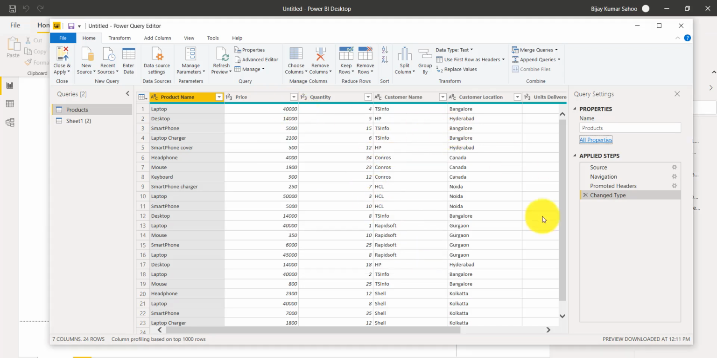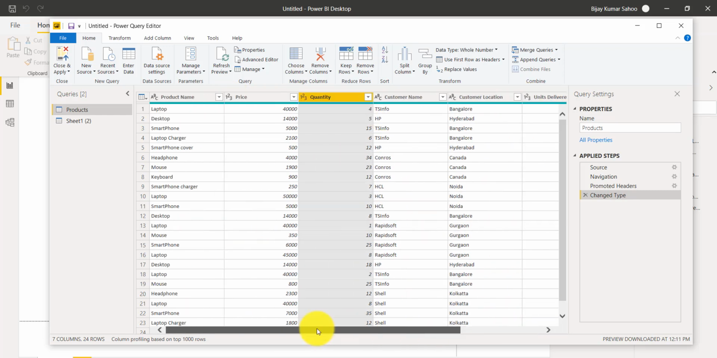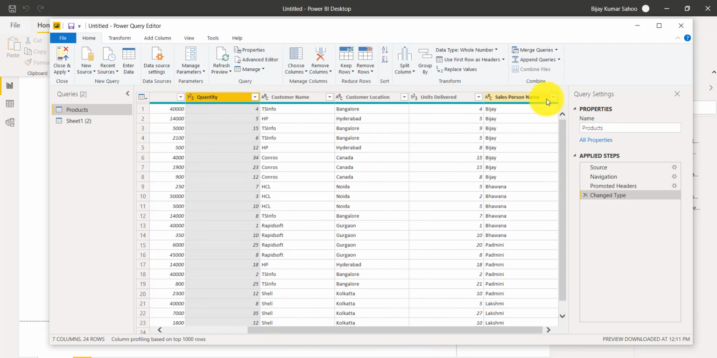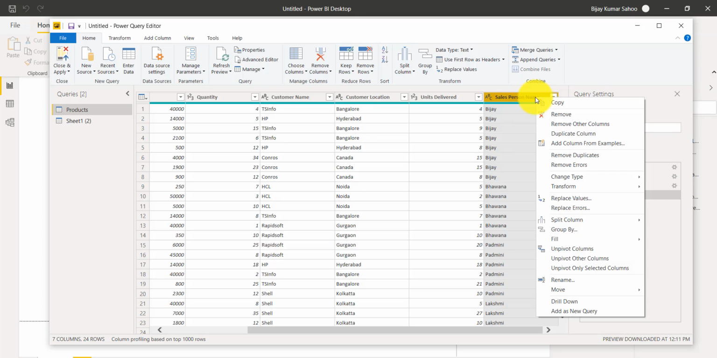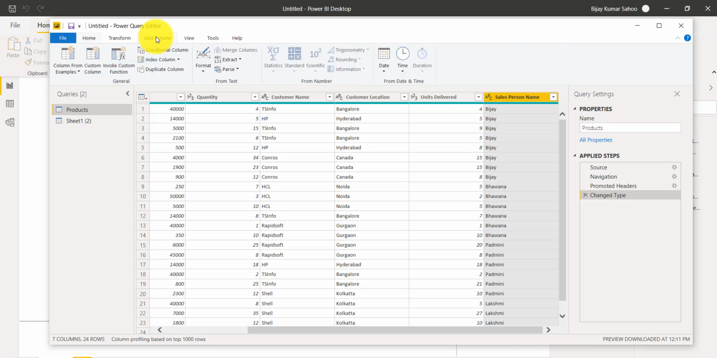Now the other one is, let's say, the quantity is already a whole number, price is a whole number, customer name is a whole number. Let me add a new column here. So I'll right click here. You can see here you can remove a column or you can add a column from here. But if you want to create a brand new column and have some formula on that, then you can click on add column and click on custom column.